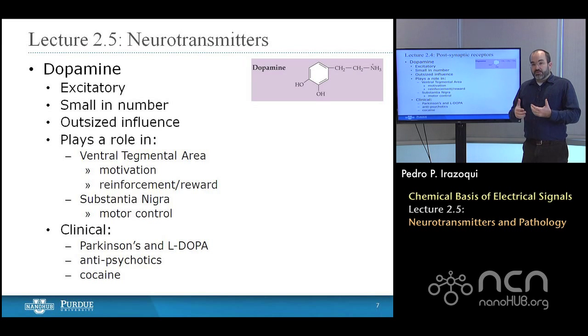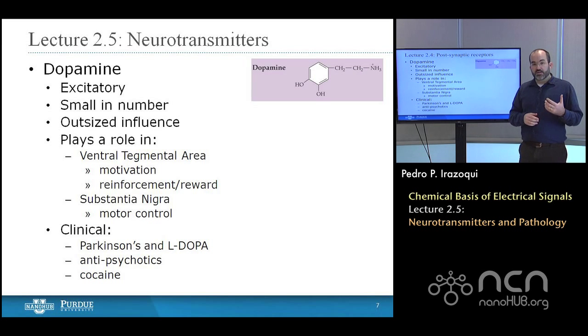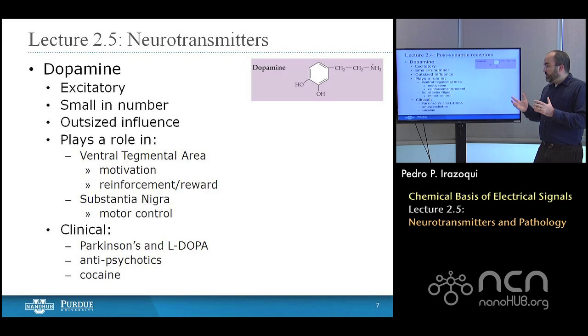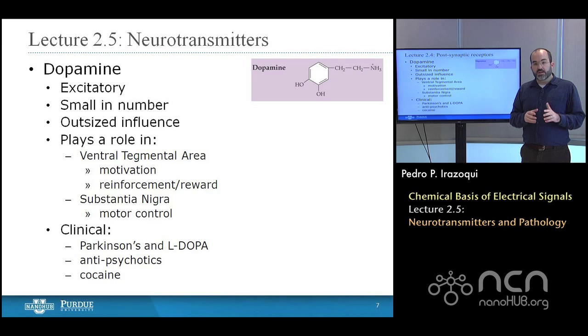One approach to counteract this is to increase the levels of dopamine in the brain. And so you have drugs like L-Dopa, for example, which is a precursor of dopamine. And L-Dopa flows through the blood-brain barrier, so you can ingest it, and it'll go through the blood-brain barrier. It will then be processed into dopamine, which will increase the average dopamine levels in the brain and counteract some of the effects of Parkinson's, at least in the short term. On the other side of things, you have the side effects of an excess amount of dopamine. And those are most easily visible in cocaine addicts.